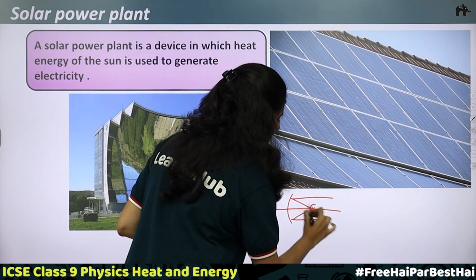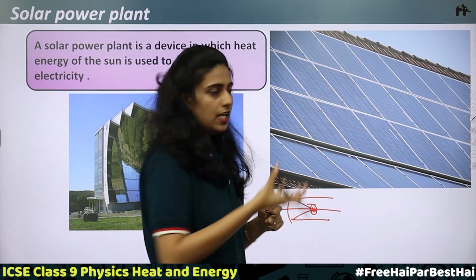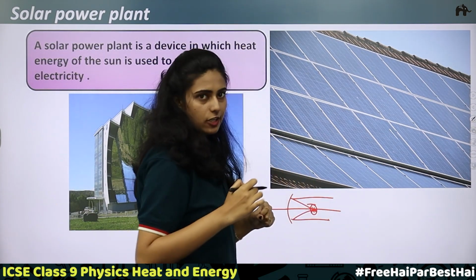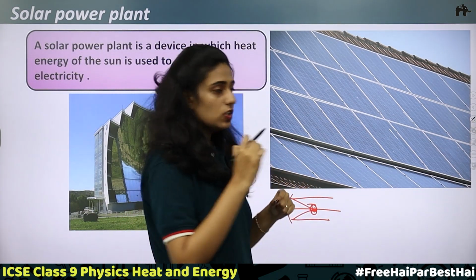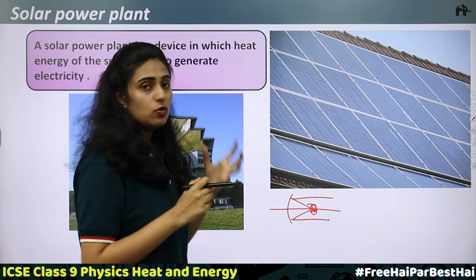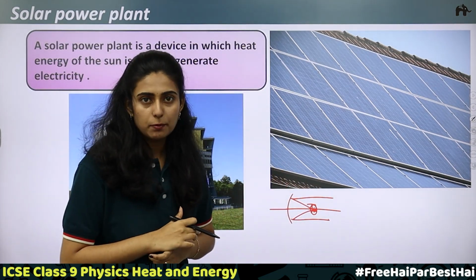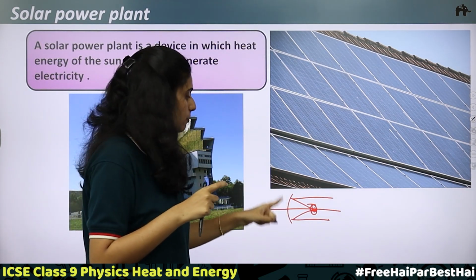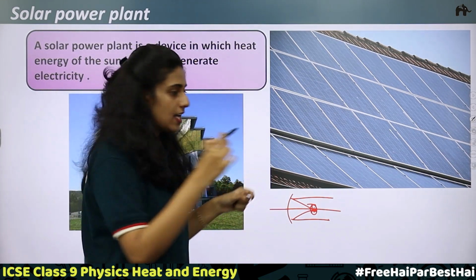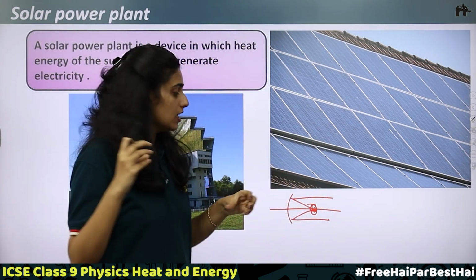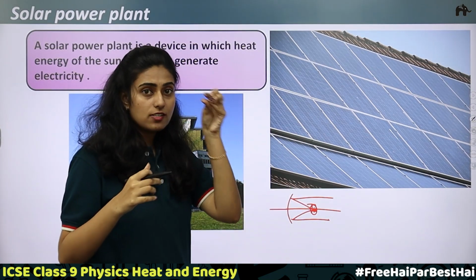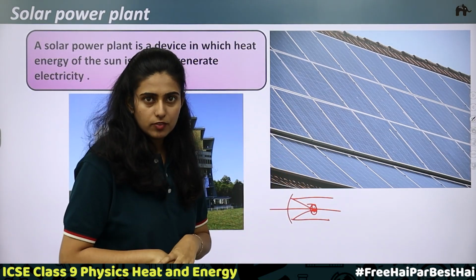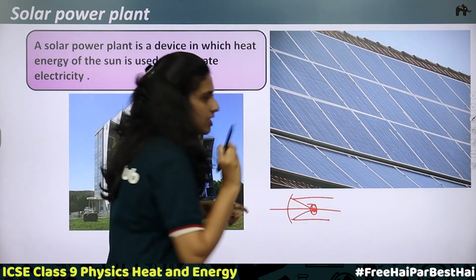In the next chapter we will be discussing this in detail, the reflection in the case of concave and convex mirrors. Here you can see light rays falling on a concave mirror get concentrated at a point. We have heard that using the sun's light you can burn a piece of paper. You hold a paper in your hand, then you take a concave mirror and hold it towards the sun. The sunlight falls on the concave mirror, and the reflected rays get concentrated at a point. If you keep a paper at that point, the paper will start to burn because of the heat concentrated at this point.